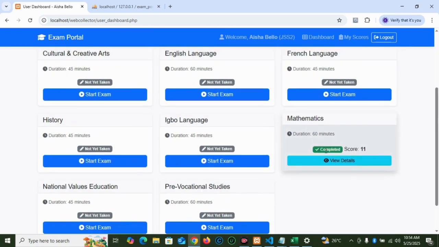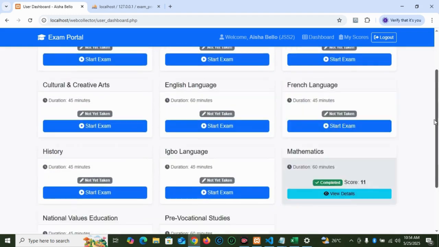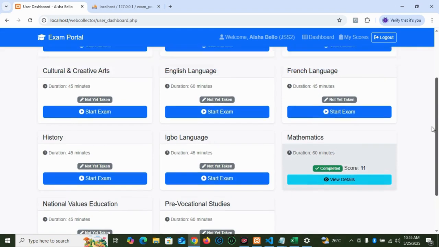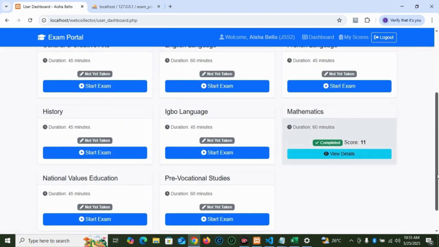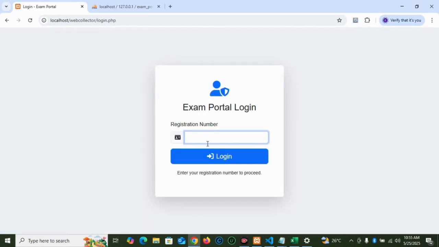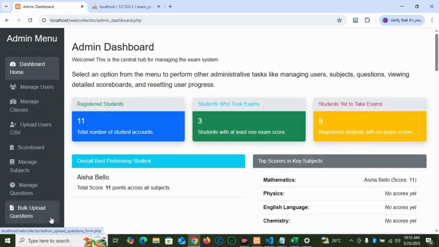And this child has taken mathematics. I will go to the admin board to allow this child to retake this exam. So I will reset this exam. Let me quickly reset the child's exam. Let me log out of the student account and log in with the admin credentials.